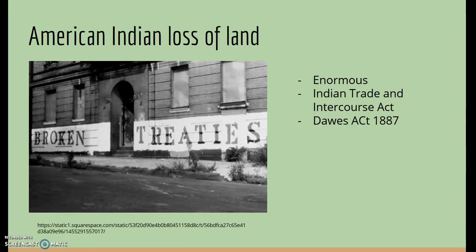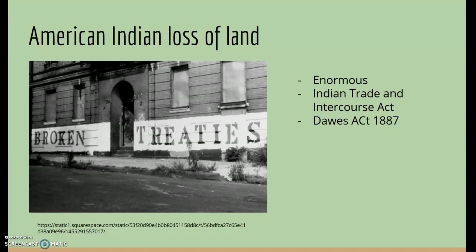Through all of this, the American Indians lost enormous amounts of land. In 1790, the Indian Trade and Intercourse Act was passed. This gave the U.S. government control of Indian land. This encouraged border intrusions over and over again, resulting in less and less land for the Native Americans. Congress did not pay money for this land.